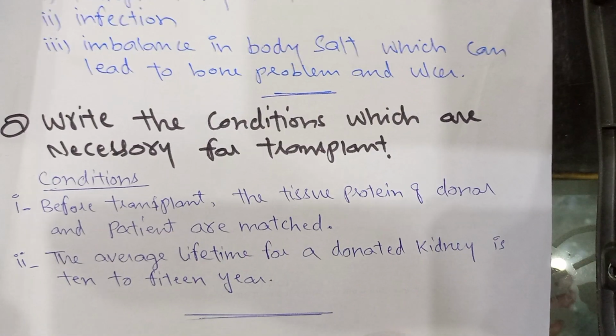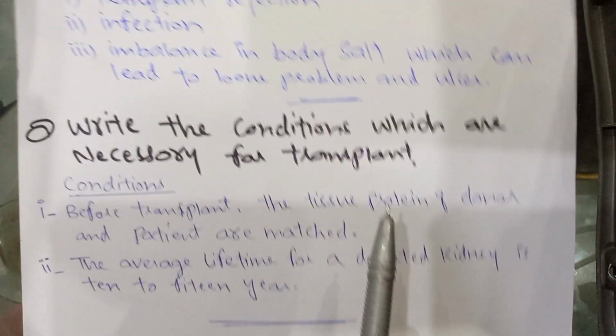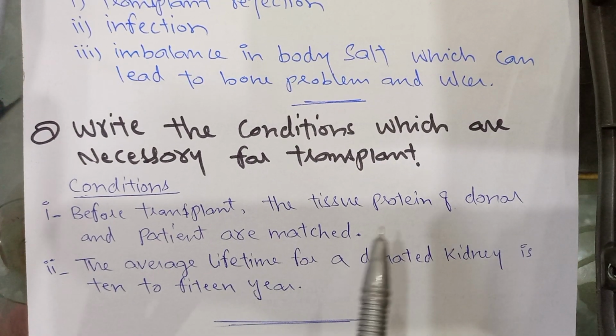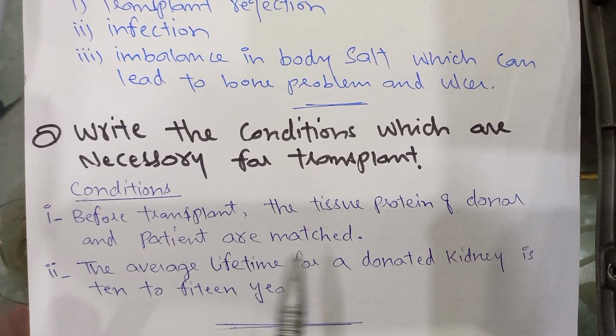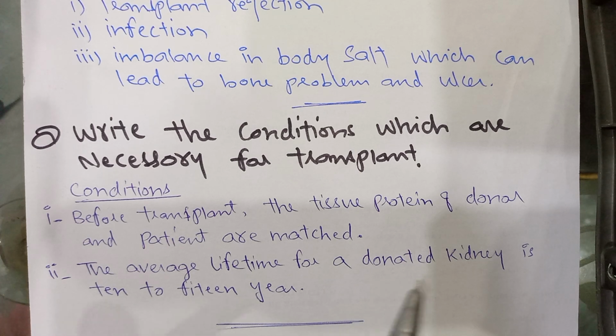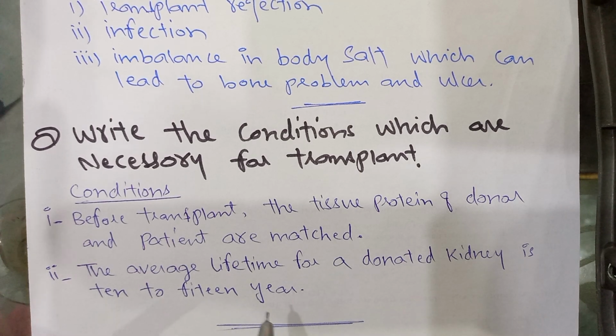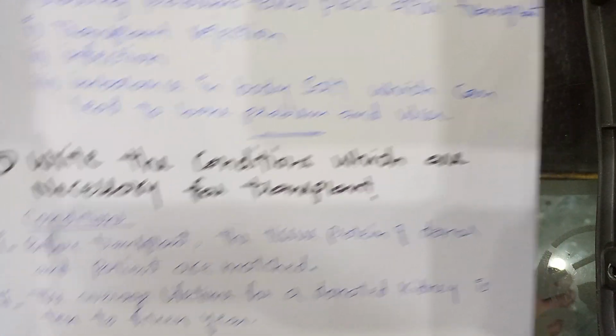Next question, final question. Write the conditions which are necessary for transplant. Before transplant, the tissue proteins of donor and patient or recipient are matched. The average lifetime for a donated kidney is 10 to 15 years. This is for MCQs also. These are very important short questions.